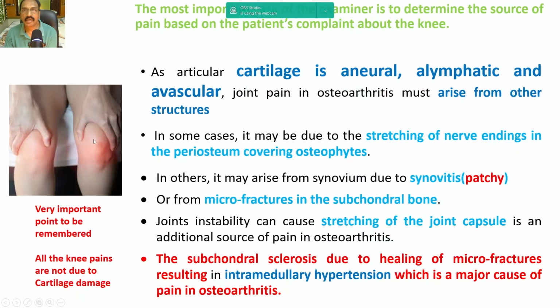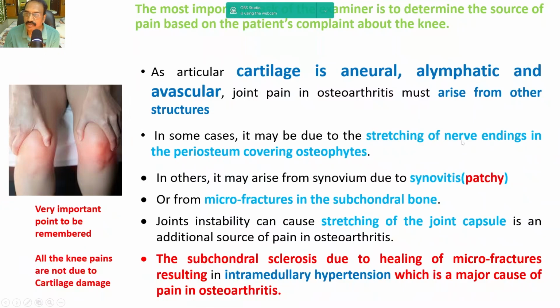So the most important task of the examiner is to determine the source of pain based on the patient's complaint about the knee. As articular cartilage is aneural, alymphatic, and avascular, joint pain in osteoarthritis must arise from other tissue structures, not from the cartilage. So what could be the cause of pain?